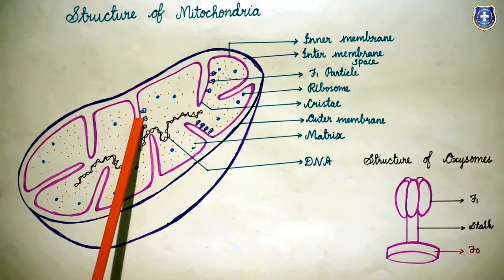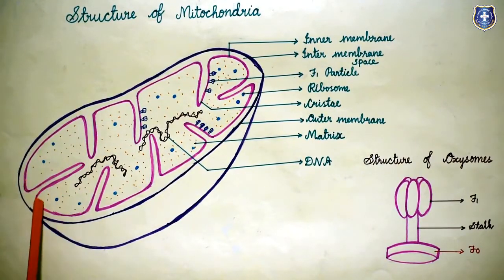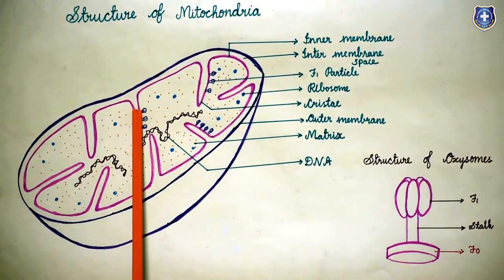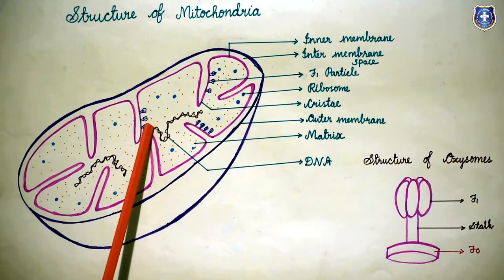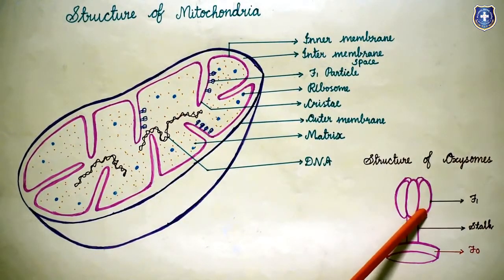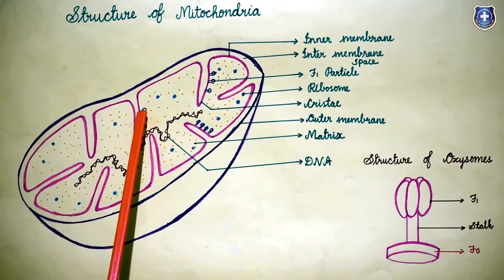These cristae increase the surface area of the inner mitochondrial membrane to hold a variety of enzymes. The inner mitochondrial membrane bears minute tennis racket shaped particles called oxysomes. They are involved in ATP synthesis.